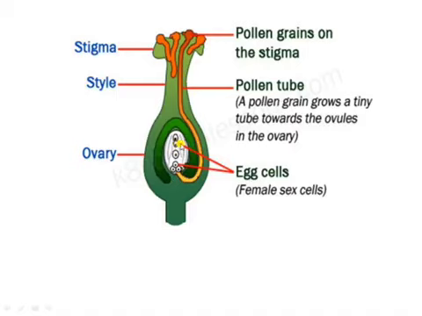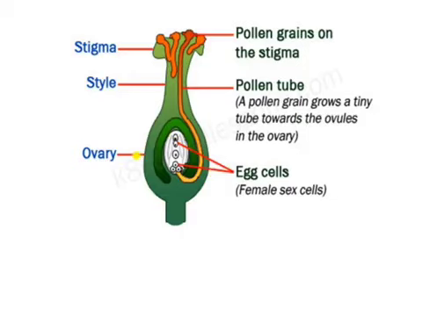Then the pollen tube elongates and grows through the style to reach the ovary where the ovule is present. The pollen tube carries the male gamete and reaches the part of the ovary where the female part is present. The pollen tube enters the ovule and releases its male gamete to the female gamete.